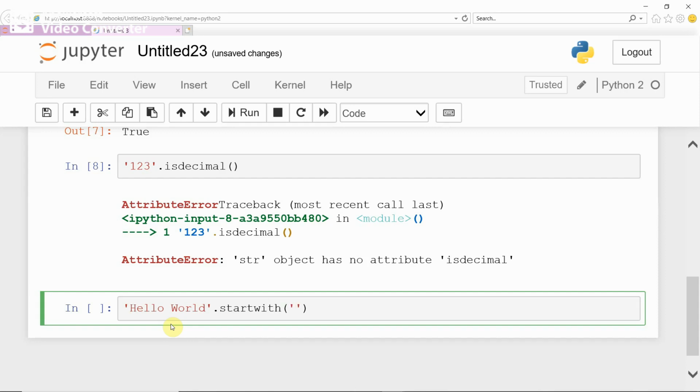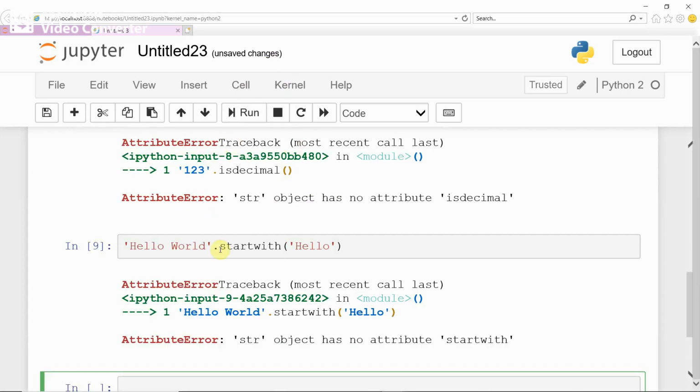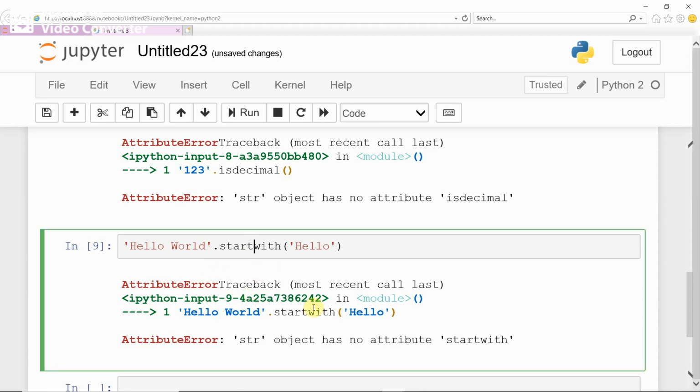Now if you give hello and run. Hello world is a string, and startswith just checks whether the string starts with it. Spelling mistake, it should be startswith. Run.